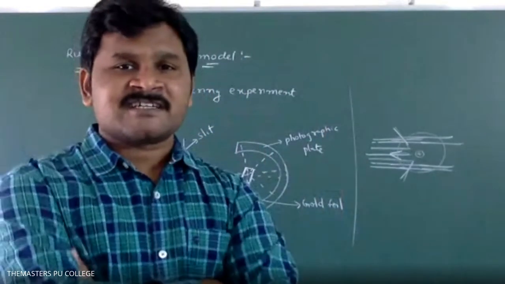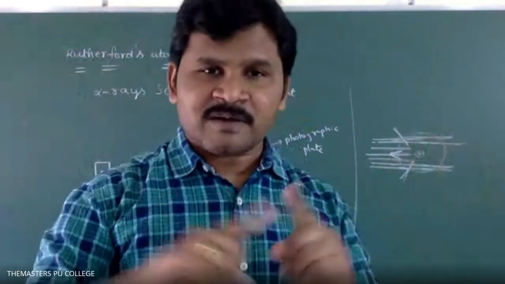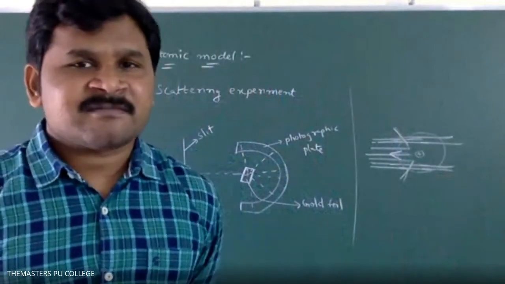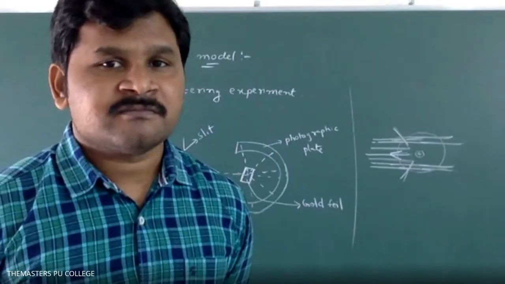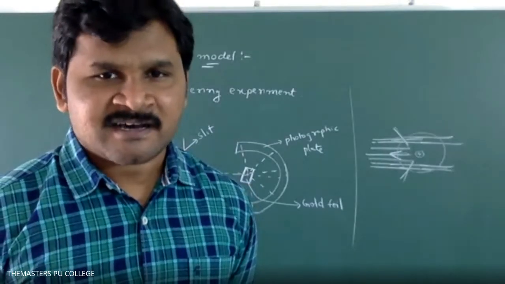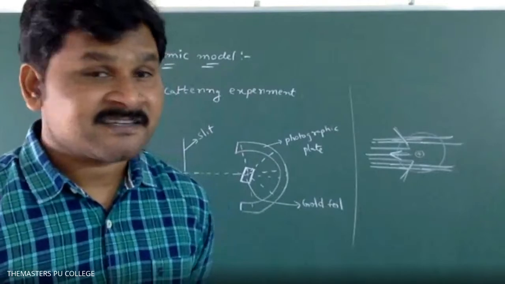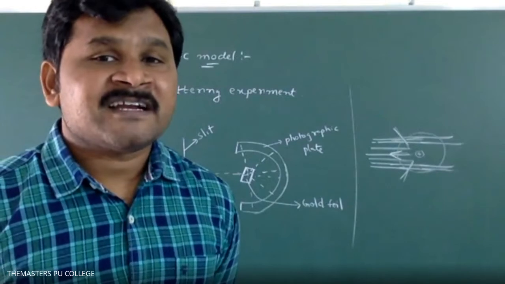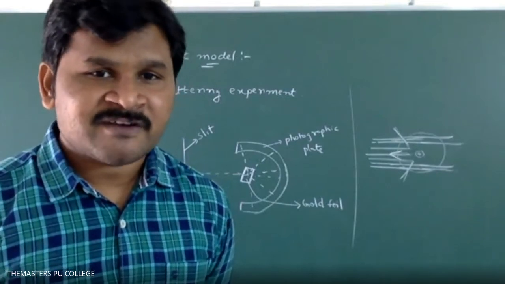What is the first observation, students? Most of the particles pass through the gold foil without deviating. Almost 99% of particles pass through the gold foil without any deviation. What is the second observation? Some particles deviated from their base path. Why? Because we are using alpha rays. Few rays are deflected in their path.